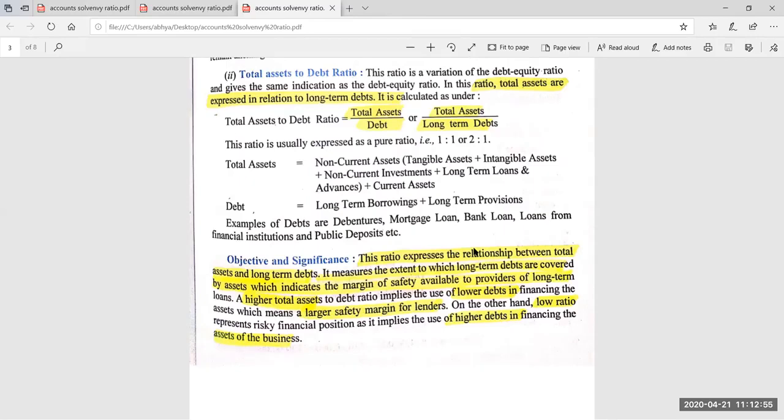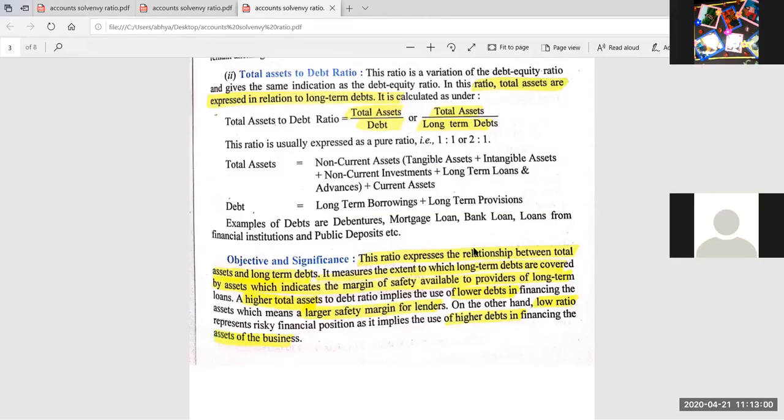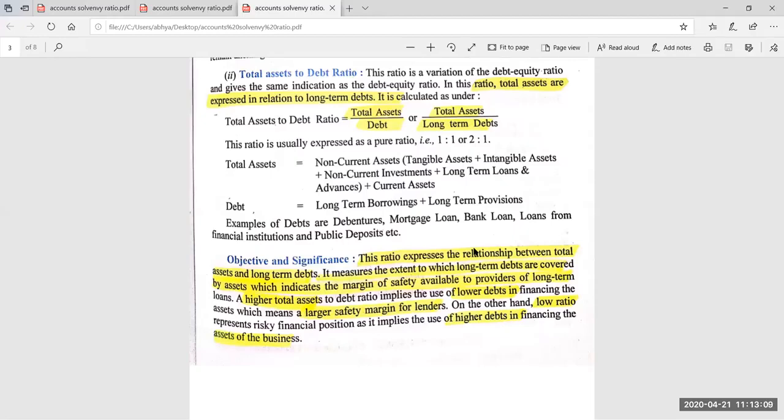Normally this ratio is expressed as a pure ratio, 2:1. Suppose the answer is 2:1, it means total assets are 2 times the debts. Like total assets are 2 lakh and debts are 1 lakh. So the firm can pay the debts easily, because 2 lakhs of assets margin the debt or debenture holders are having. So their position is safe. We can say the higher the ratio is, the better for the lender, because a higher ratio provides them more safety margin. This type of question can come in MCQ.